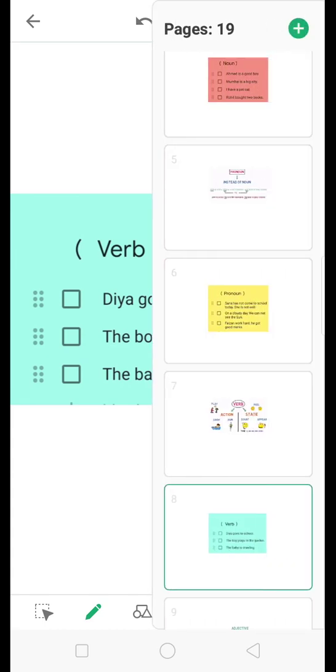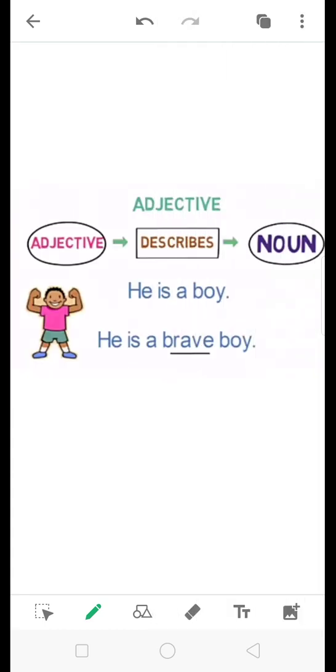Adjective. An adjective is a word used to describe a noun or pronoun, or add something to the meaning of a noun. He is a boy. Here we are simply saying he is a boy, but we are not describing anything about the boy. Let's read the next sentence. He is a brave boy. We are describing the boy as brave. So, brave is an adjective here.